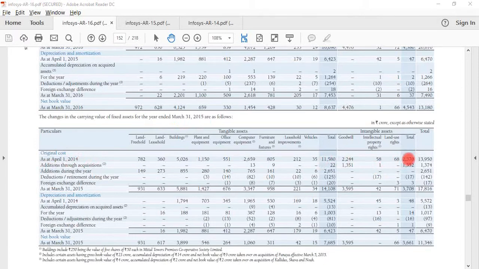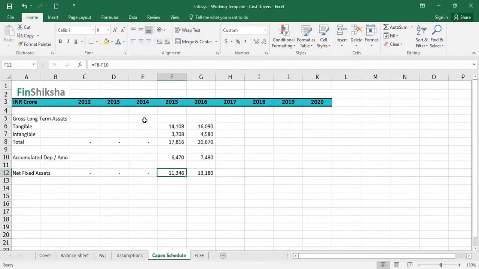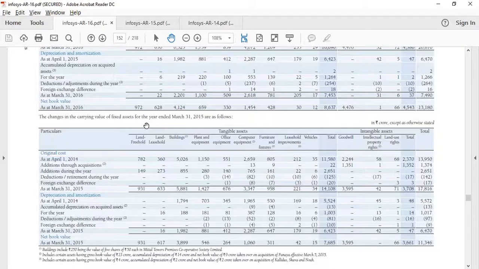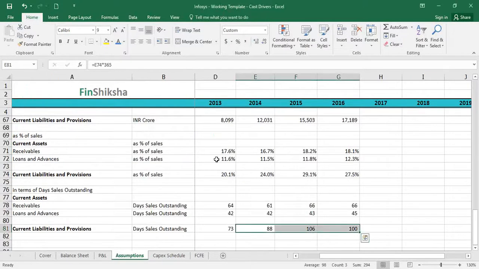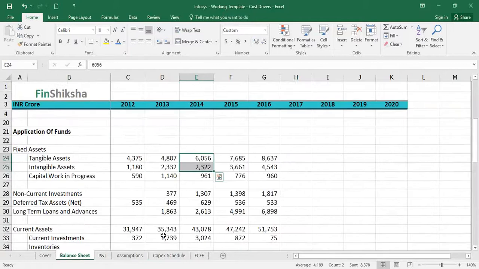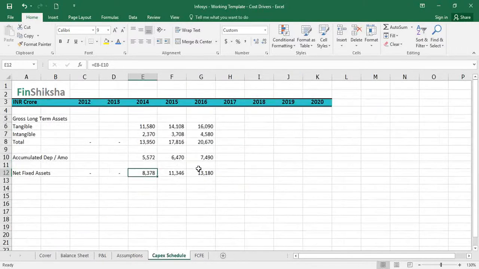11580, 2370 is also available. I can plug in the numbers here, 11580 and 2370. That's 13950. And the accumulated depreciation for the year is available here. That's 5572. So let's plug this number in and see if 8378 matches. That's the sum of these two numbers, and that's 8378 as we see, right? So that's done for the last 3 years.